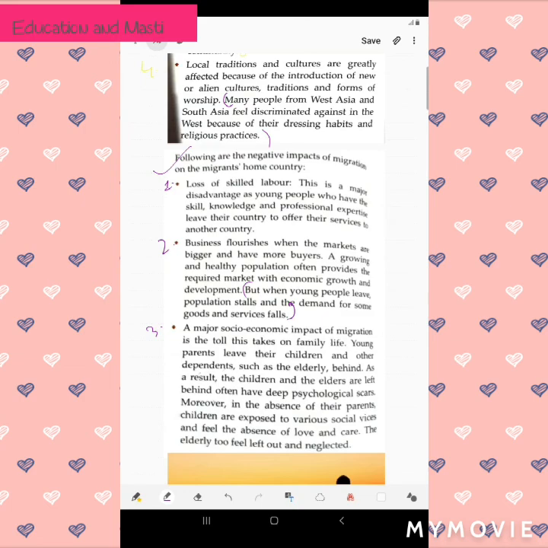Third, a major socio-economic impact of migration is the toll it takes on family life. Family life is greatly affected by this impact. Young parents leave their children and other dependents such as the elderly behind, as I've already told. As a result, the children and the elders who are left behind often have deep psychological scars. Moreover, in the absence of their parents, the children are exposed to various social voices and feel the absence of love and care. The elderly too feel left out and neglected.